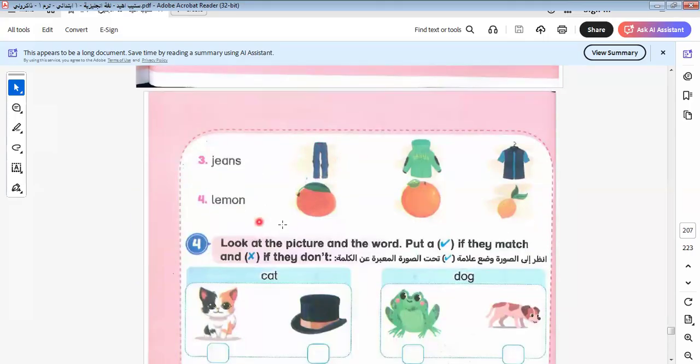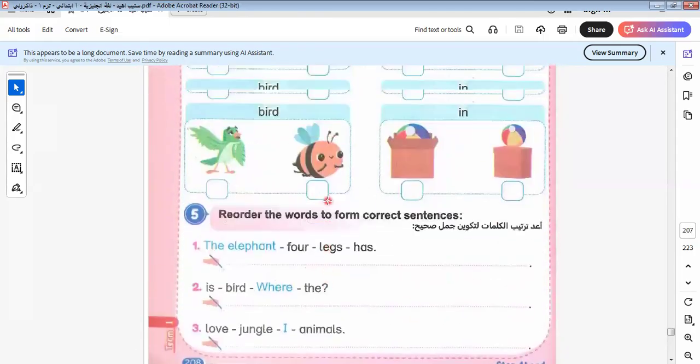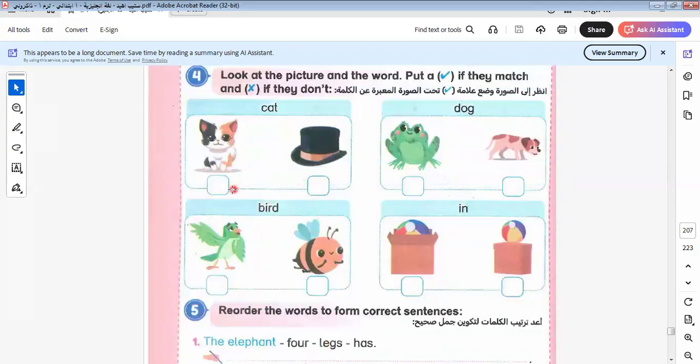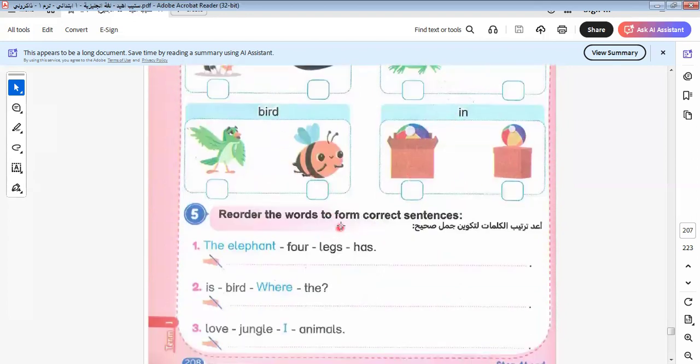This is jeans. Lemon, the last one. We are clever people. Let's do this exercise together. Here is Kate. Which one is Kate? This one. I'm listening. Which means that Kate is this one. A dog. Which one? This one. In this one, a bird. This one. We are clever people.